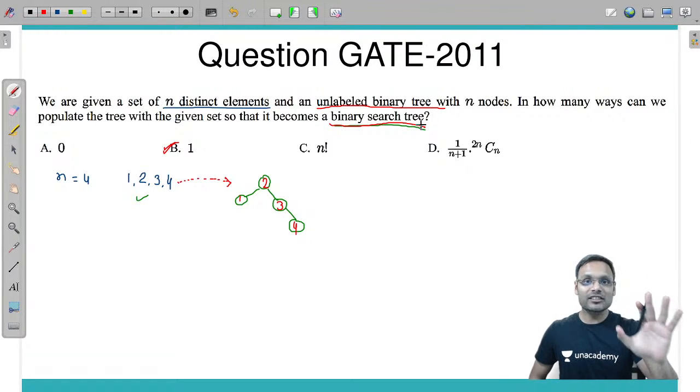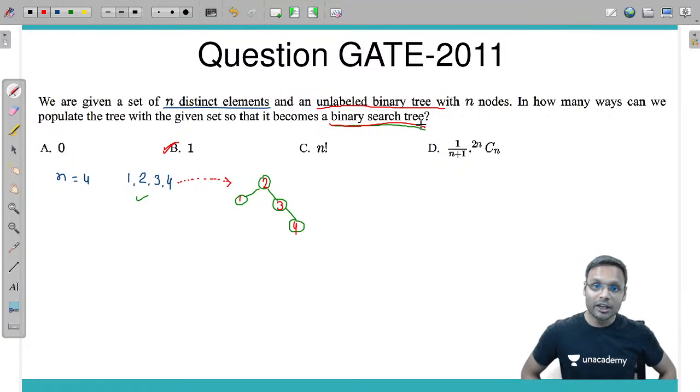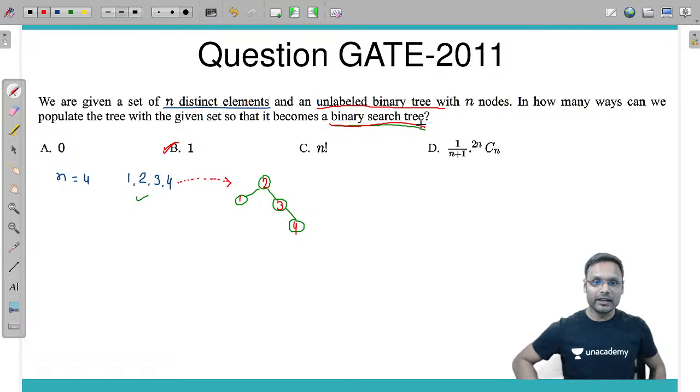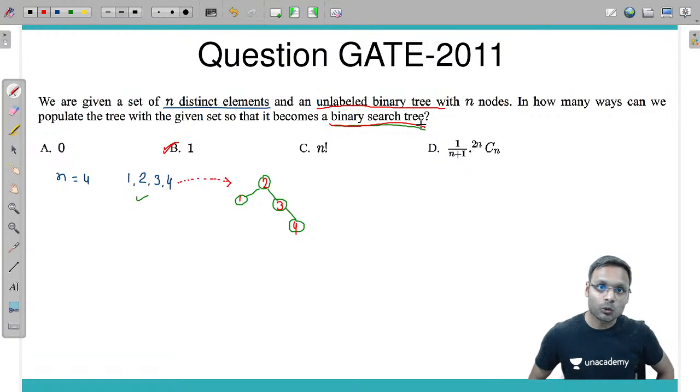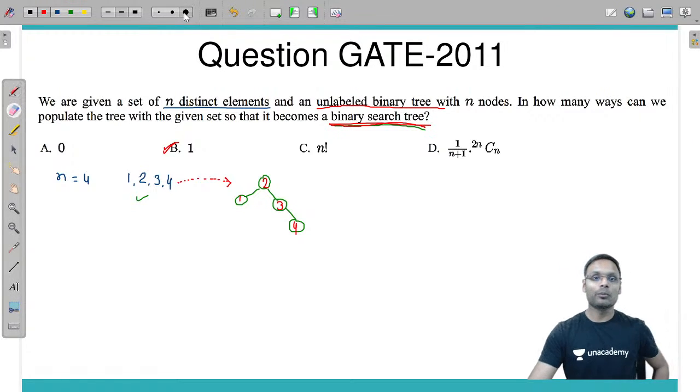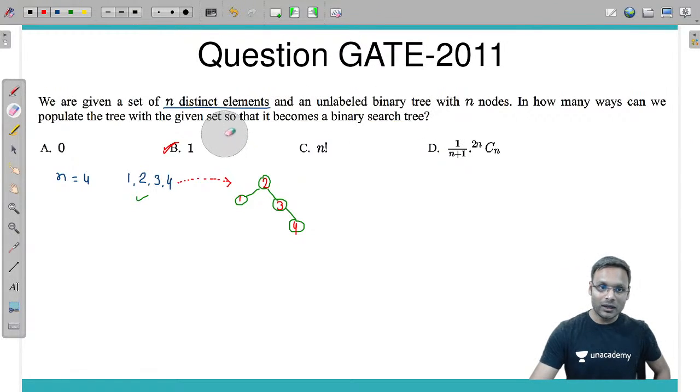If it was not a binary search tree, if they did not say binary search tree, then there are n factorial ways in which you can populate the keys in a single structure. But just because they are talking about a binary search tree, there is only one way to populate the keys. And why is this? Just because they have given a tree.